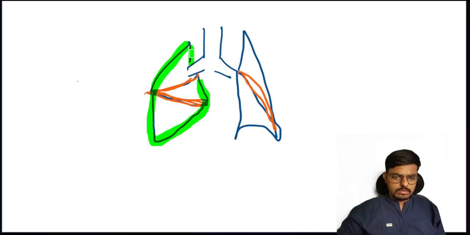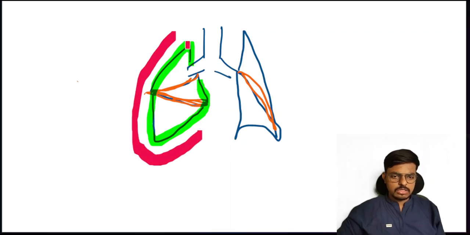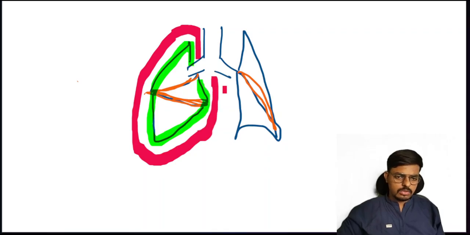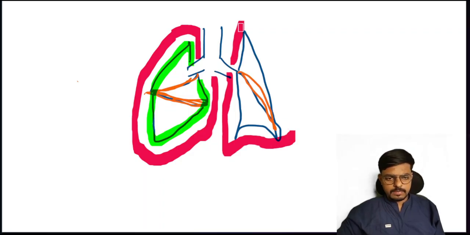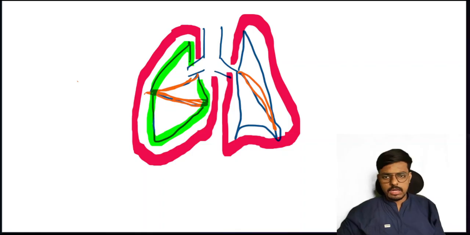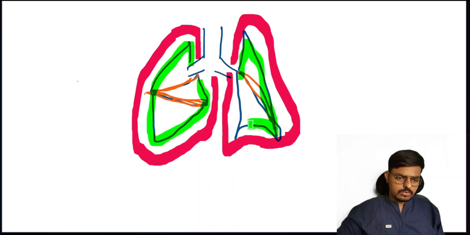On the lungs we have a covering that is called pleura. This green layer which is near the lung, that is what we call the visceral pleura. One more layer which covers the lungs, the red one, we call the parietal pleura. The pleural cavity is inside the parietal pleura, and the pleura attached to the lung is the visceral pleura.